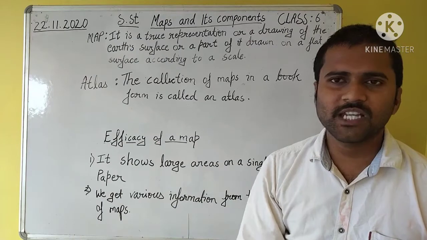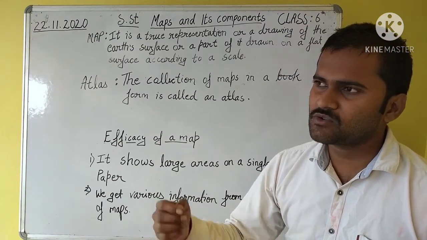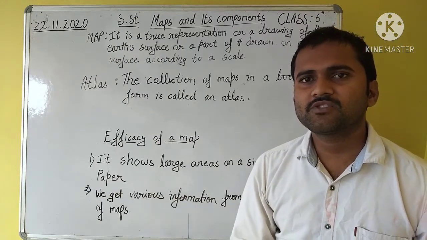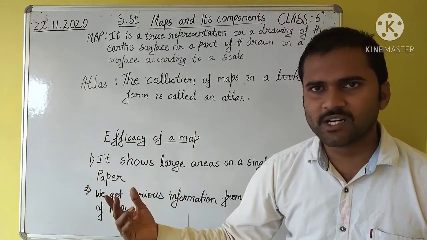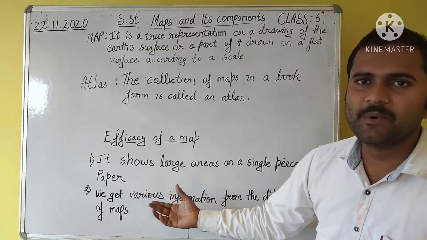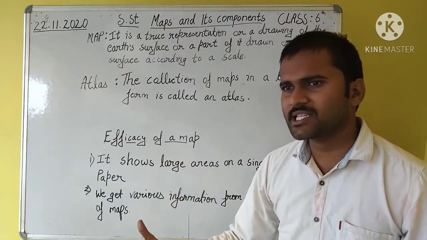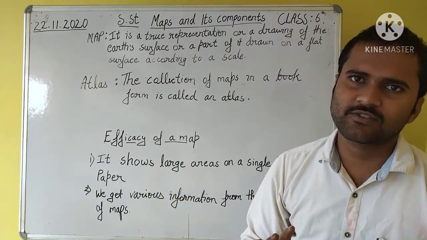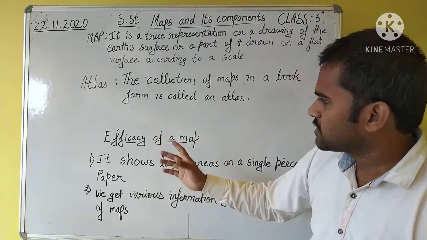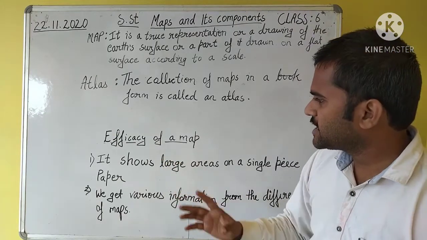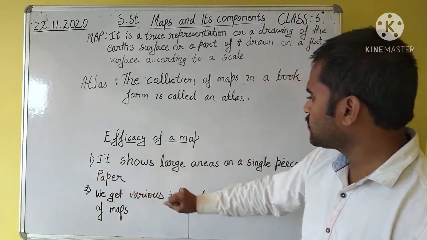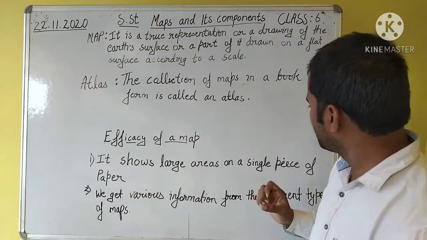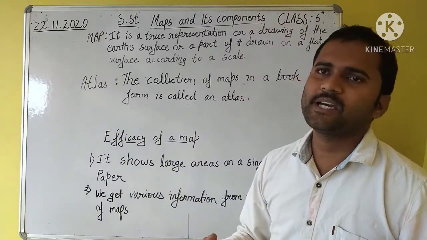There are only two ways. Suppose if you want to search for any restaurant, there are only two ways. First one is I have to ask someone, and the second one is through a map we can find where the restaurants are and the path to those restaurants or destination points. The first one is very important, and the second one is that it shows a large area on a single piece of paper through a map.